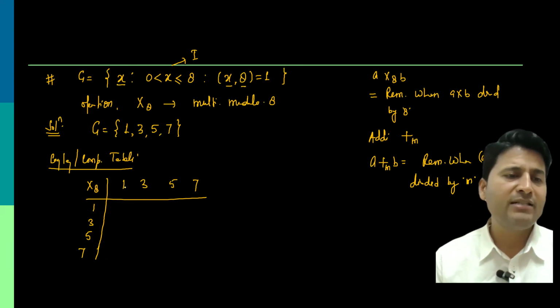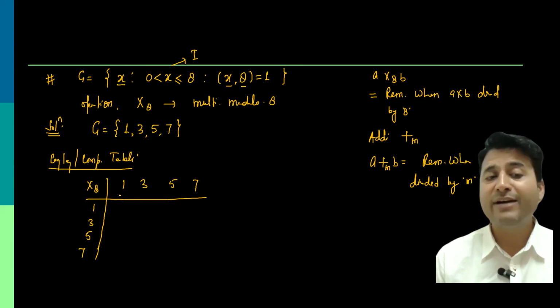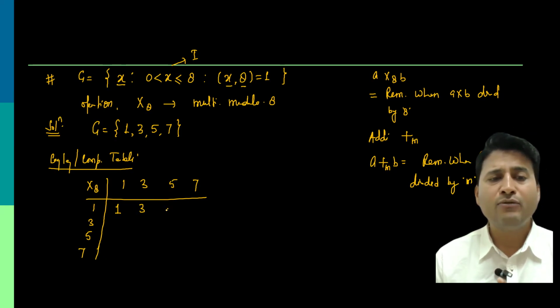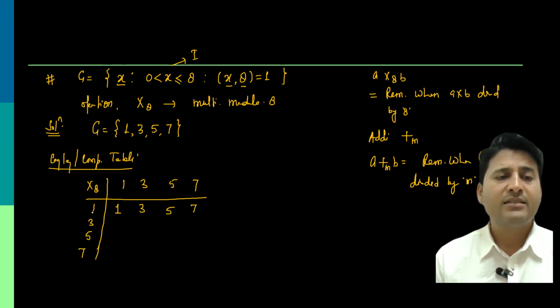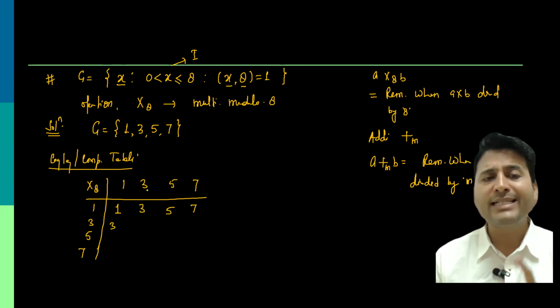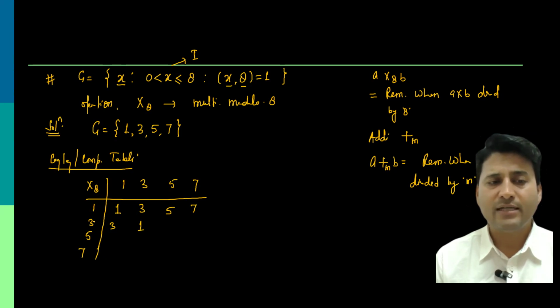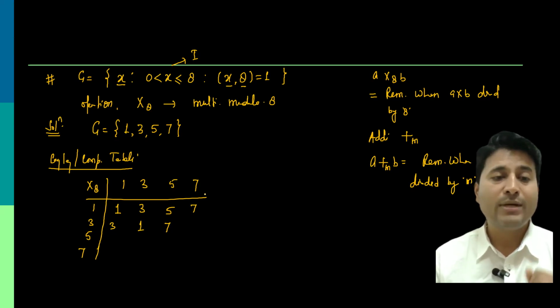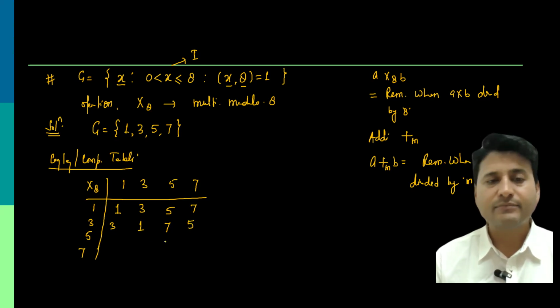So in the first row, 1 into 1 is 1; 1 divided by 8, remainder is 1. 1 into 3 is 3; 3 divided by 8, remainder is 3. 1 into 5, 1 into 7, then 3 into 1. Now 3 into 3 is 9; 9 divided by 8, the remainder is 1. 3 into 5 is 15; 15 divided by 8, the remainder is 7. 3 into 7 is 21, and 21 divided by 8, the remainder is 5.